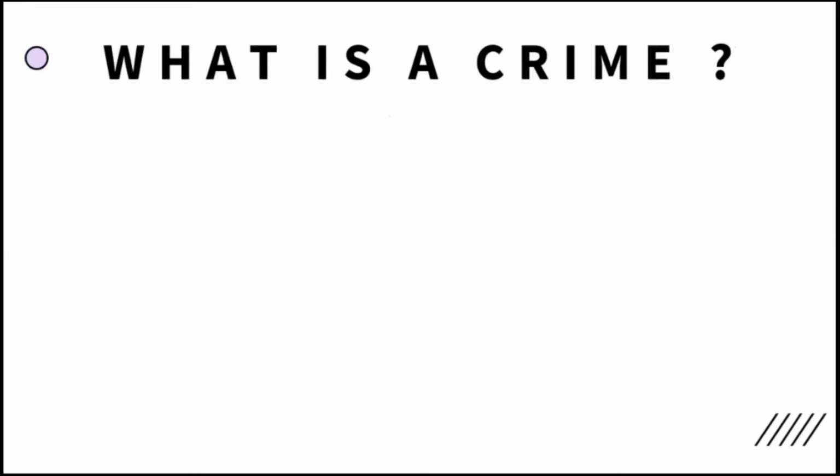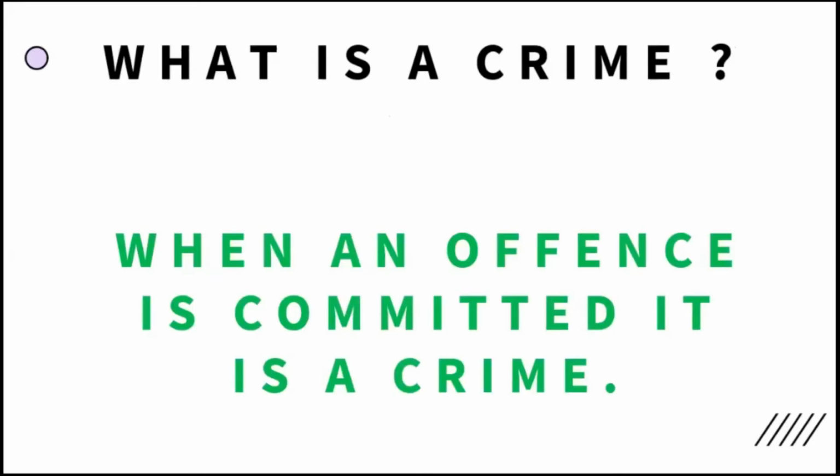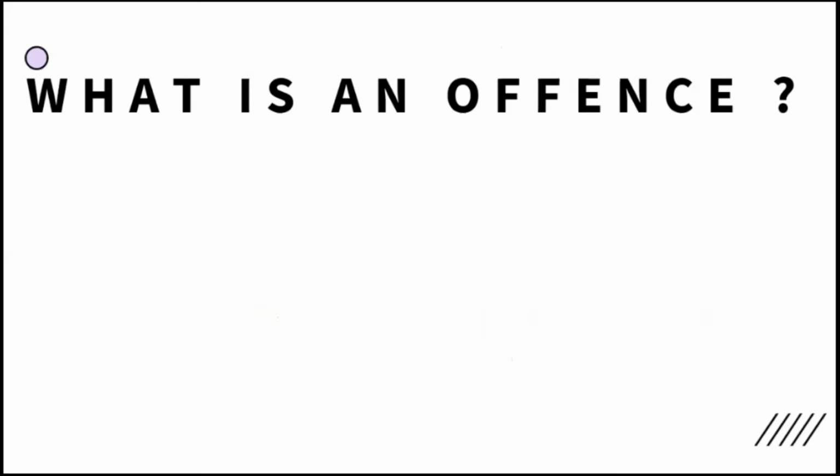What is a crime? When an offense is committed, it is called a crime. Okay, so you can understand that offense and crime are two different things. Offense and crime are not synonymous. When an offense is committed, it is called a crime. So what is the meaning of offense? Offense is not crime. So what is an offense?